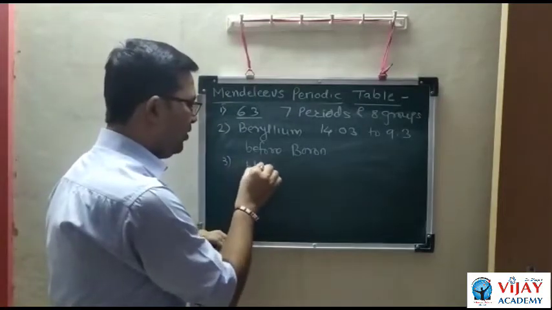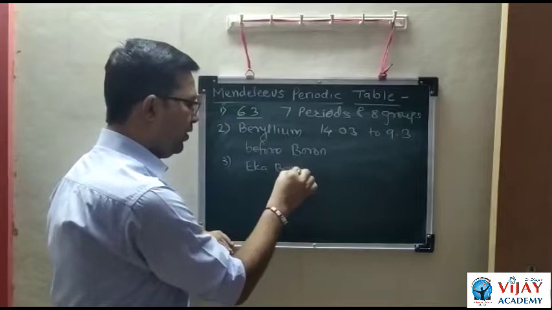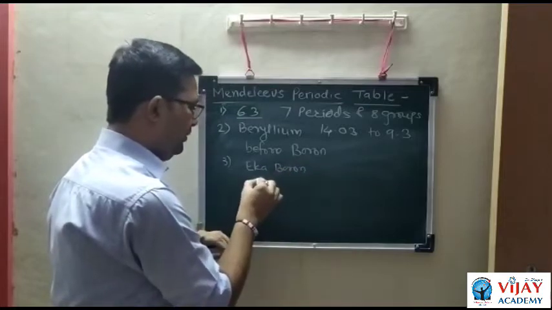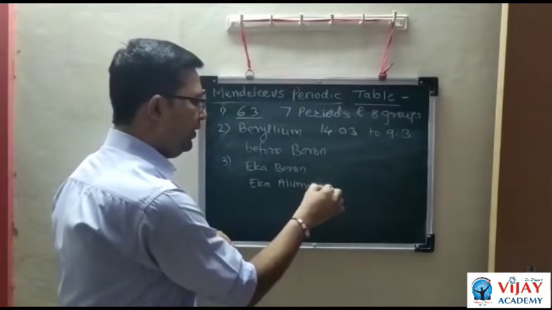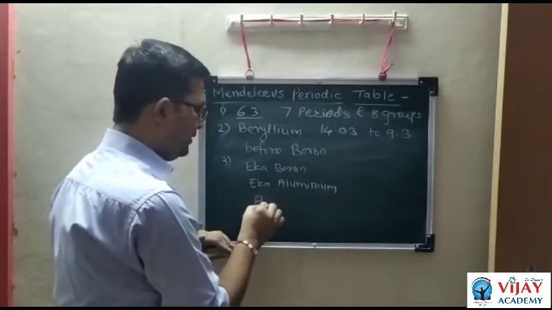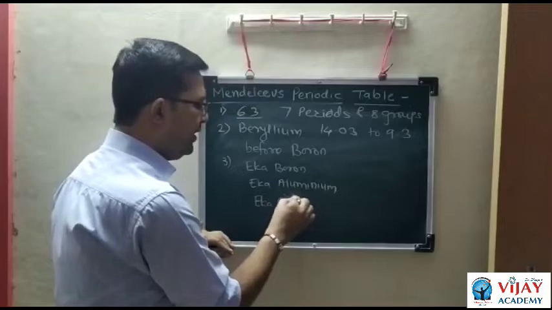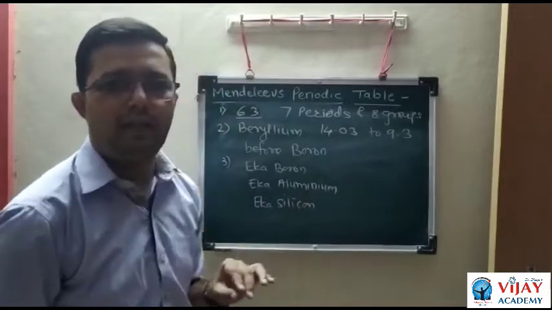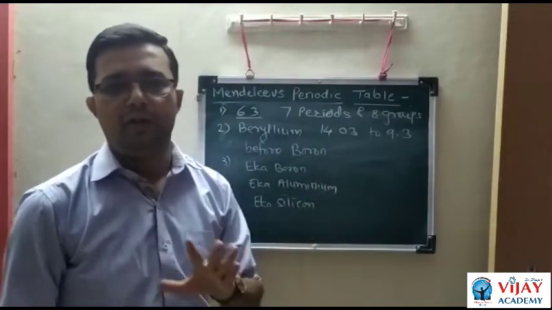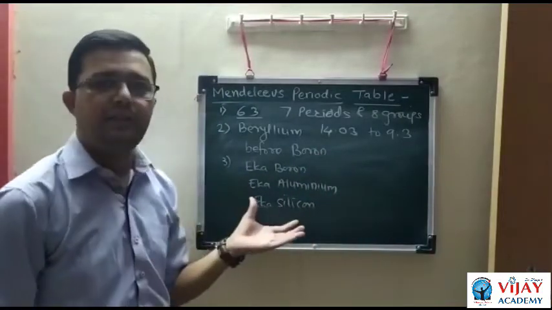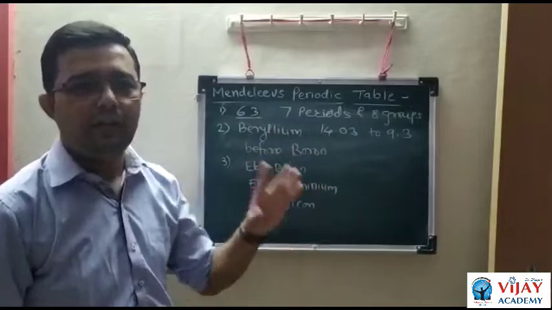First was Eka-boron, Eka-aluminium, and Eka-silicon. These elements were not discovered at that time, but the properties of these elements were predicted by Mendeleev. Means the elements were not discovered, but their properties were predicted.